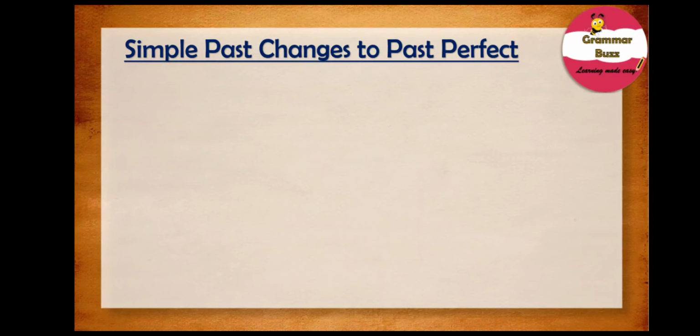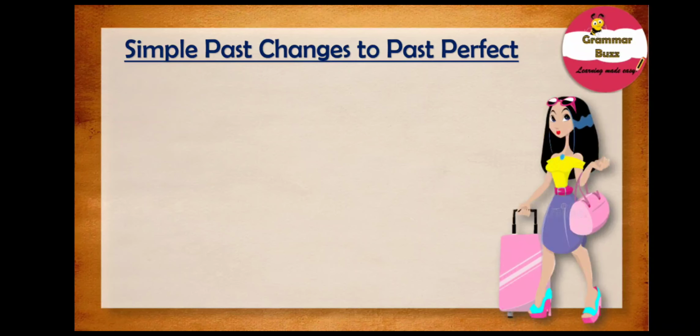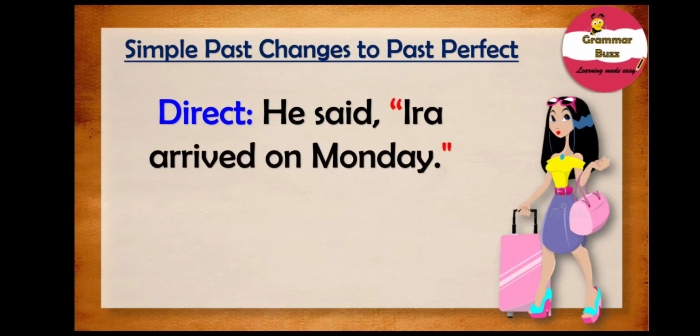Let us take this example sentence. And it states, he said Ira arrived on Monday. The verb arrived is in past tense. When converting this to indirect speech, arrived will change to had arrived.